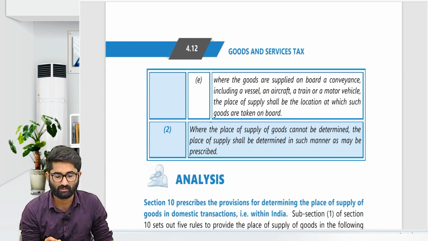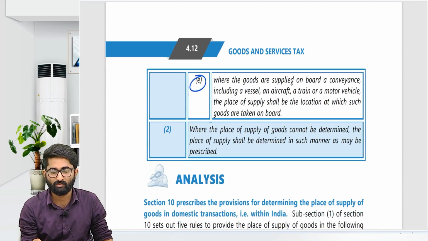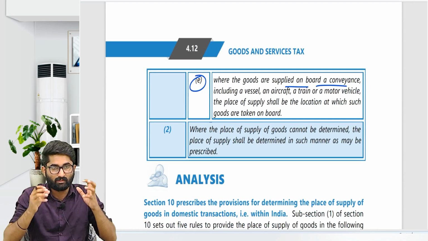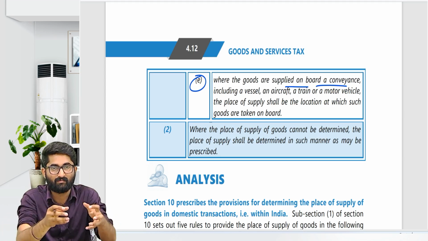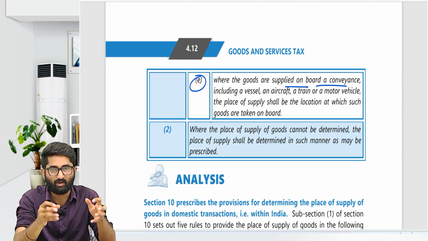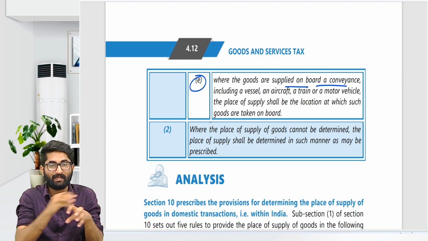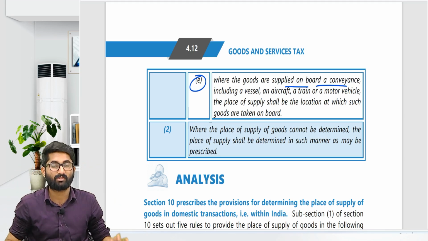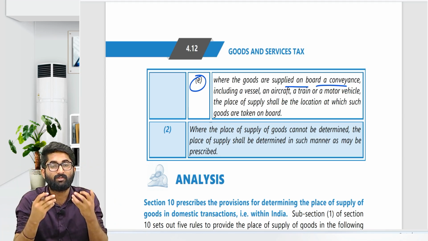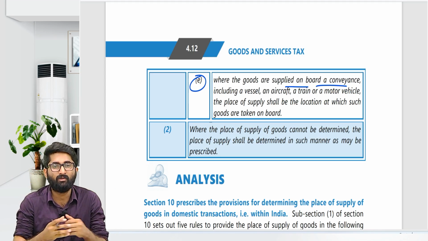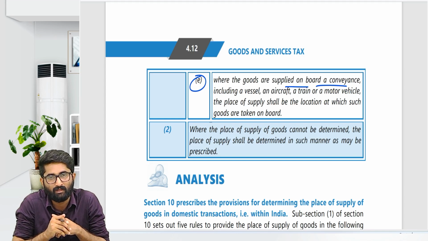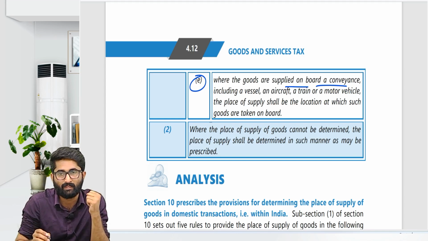Section 10, subsection 1, clause E, where the goods are supplied on board a conveyance. So if I am taking some goods and I am boarding a conveyance, for example a train, a vessel or an aircraft, and I am selling inside the train, wherever I sell the goods, the place where I have taken the goods on board will be the place of supply.